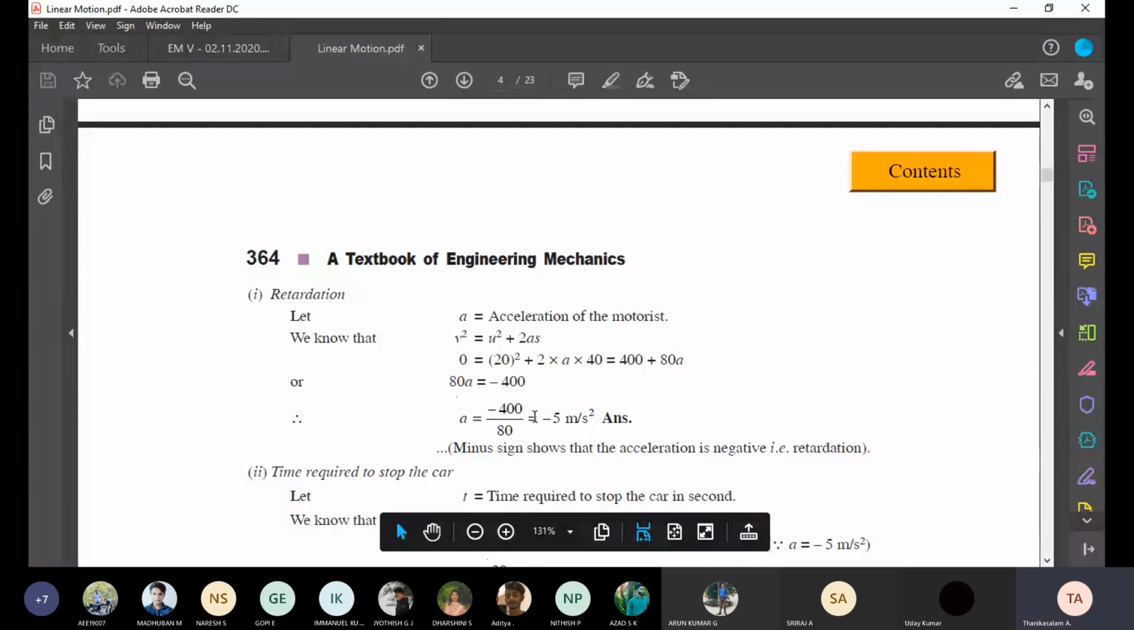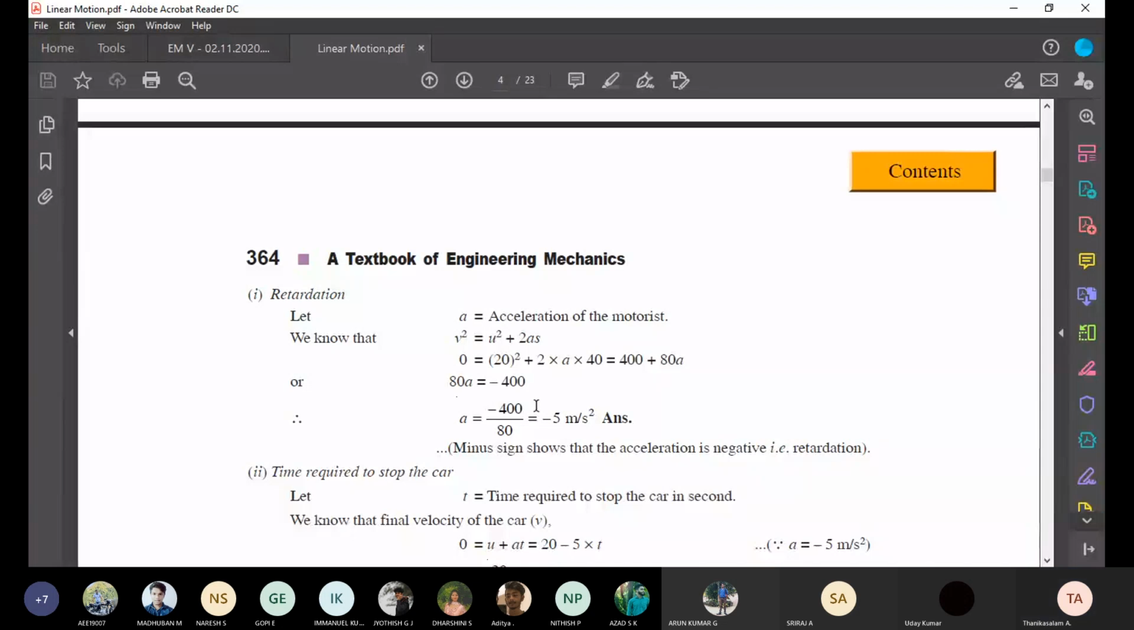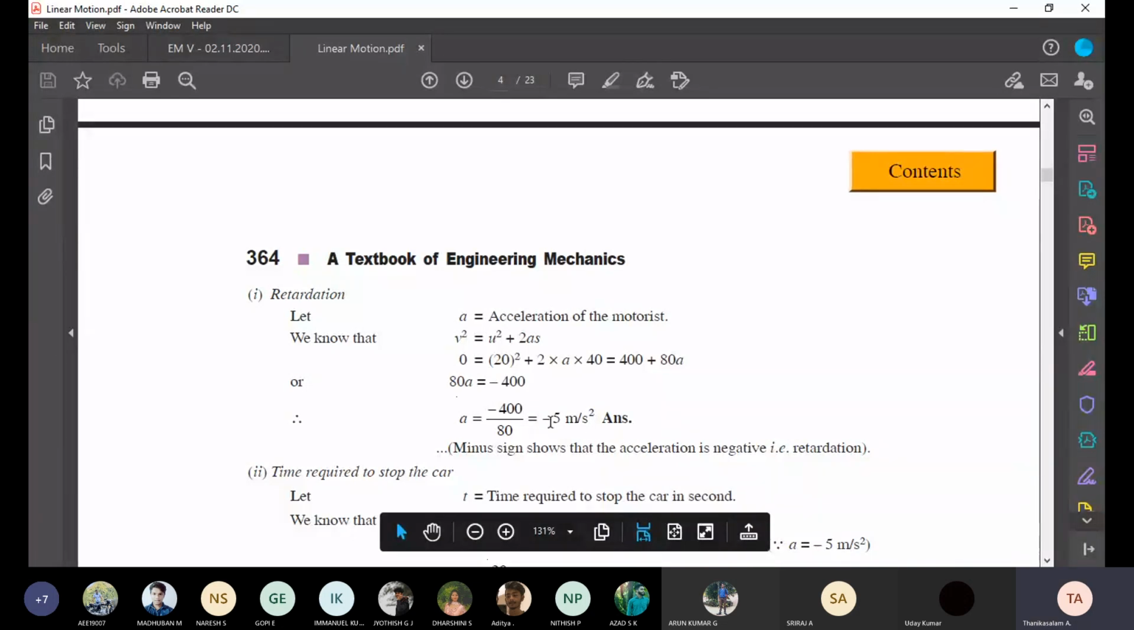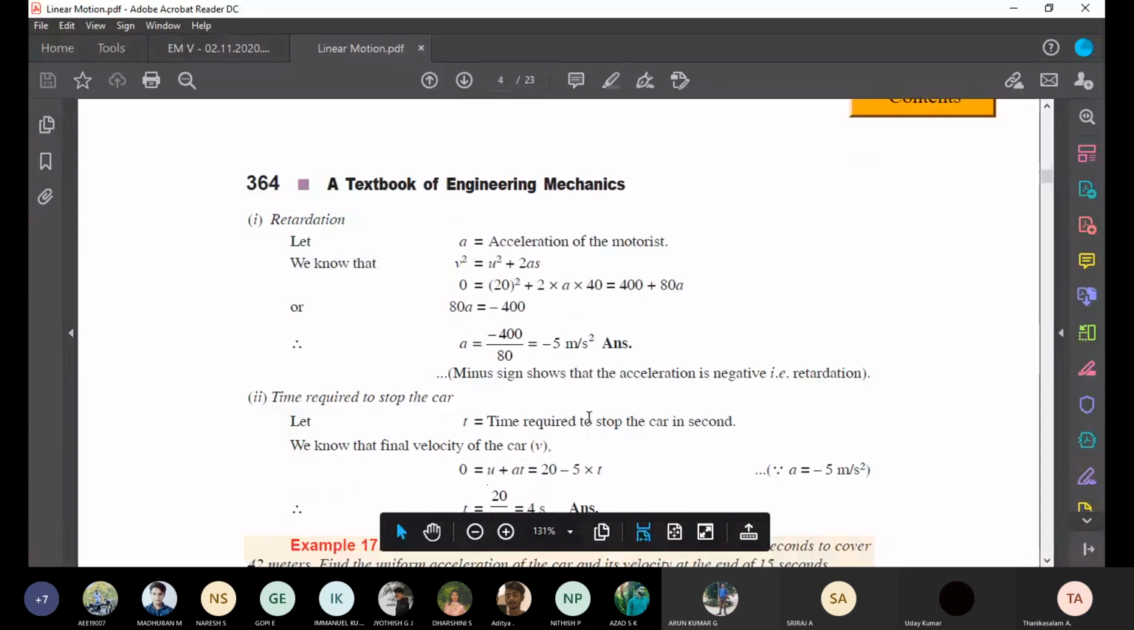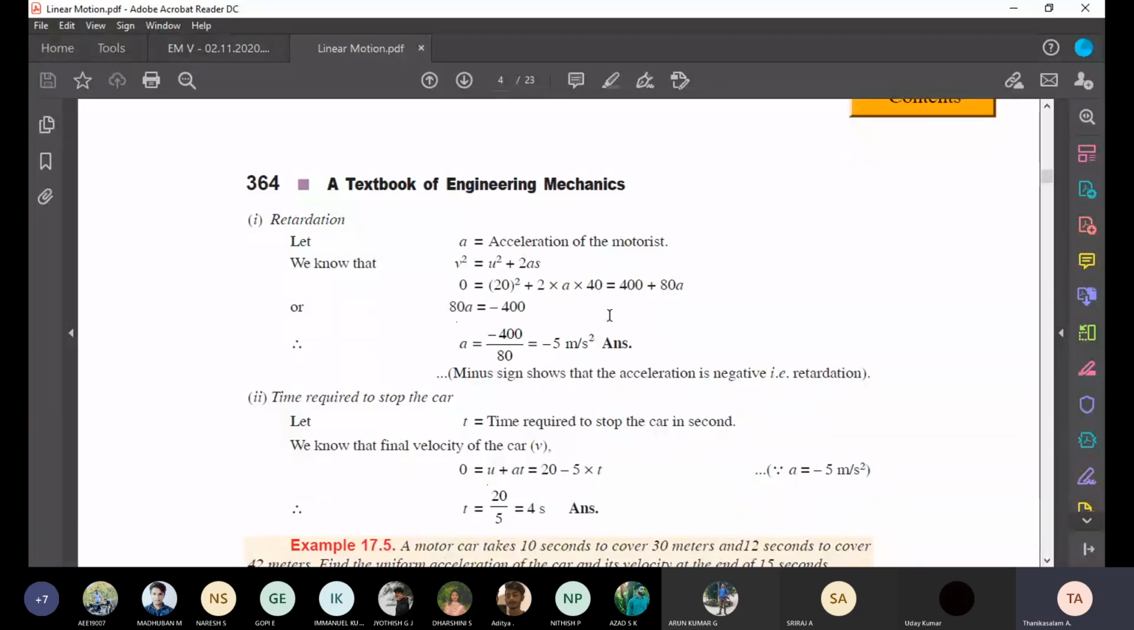Therefore, A here is minus. I told you, retardation means negative acceleration. That minus means retardation, negative acceleration. The minus means you are reducing the speed. The value is not negative, but the minus indicates that you are reducing speed. So A equals minus 5 meter per second squared.